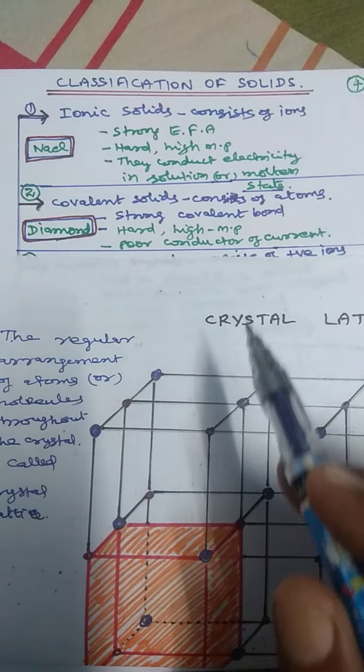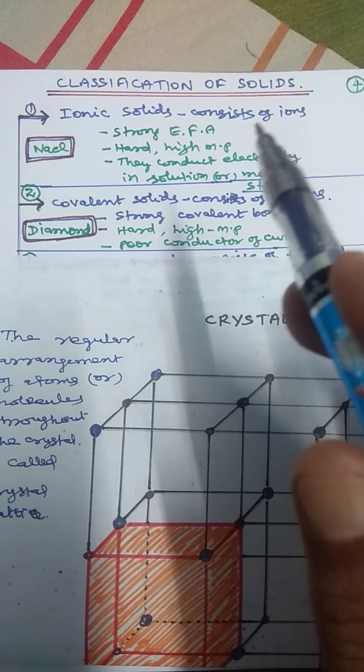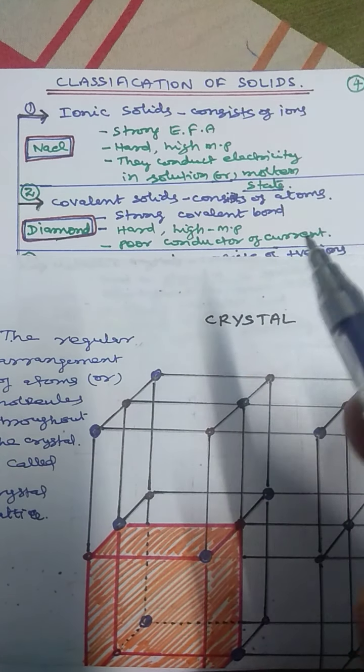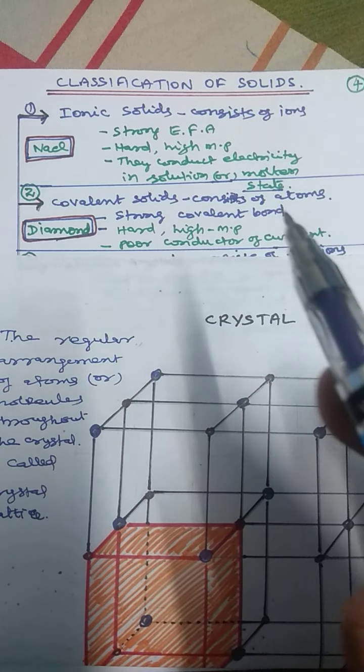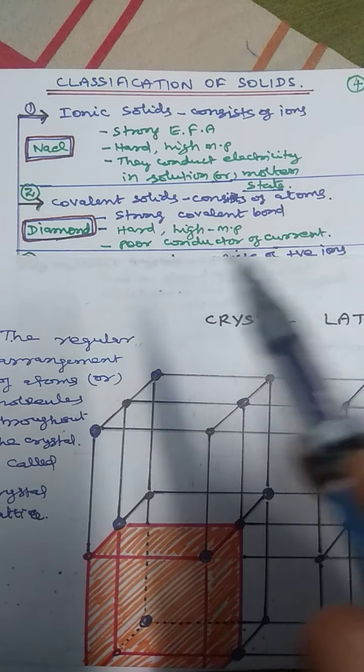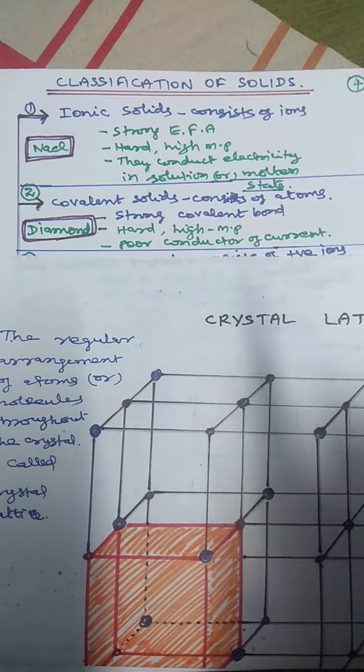These are the two types, ionic solid and covalent solid. In ionic solid, the crystal consists of ions. In covalent solid, the crystal consists of atoms held by covalent bond.